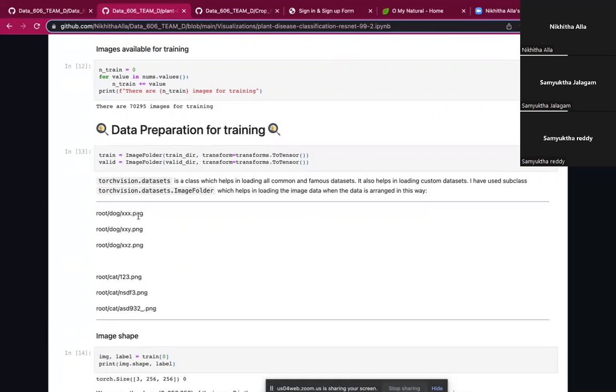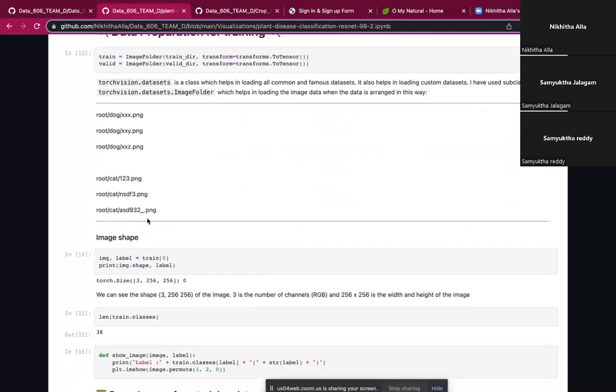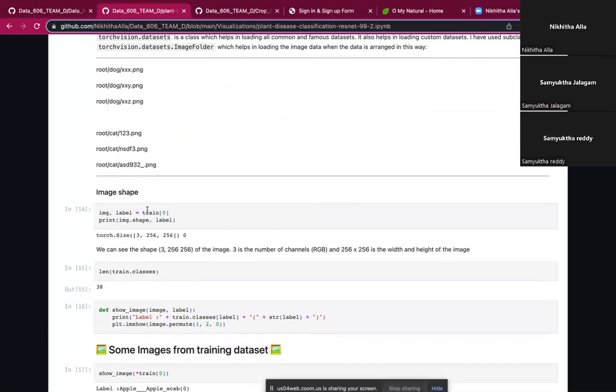Here, root/dog/xx.png, and so on. These are the paths that lead to the images that we're using. This is an example. I tried to see the shape of the image. Here we can see that the shape is 3 by 256 by 256. Here 3 is the number of channels and 256 by 256 is the width and height of the image.